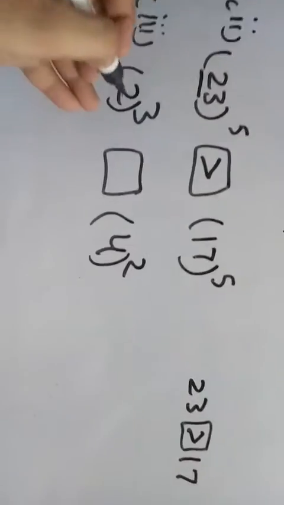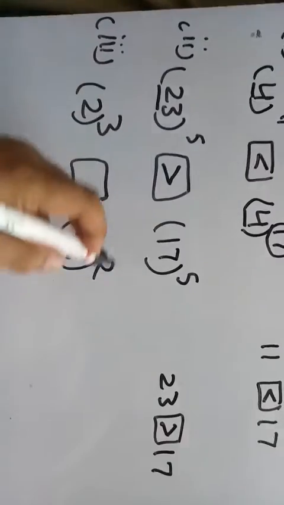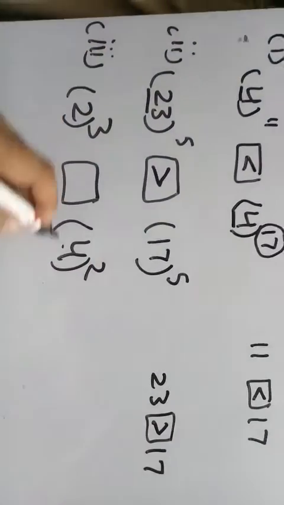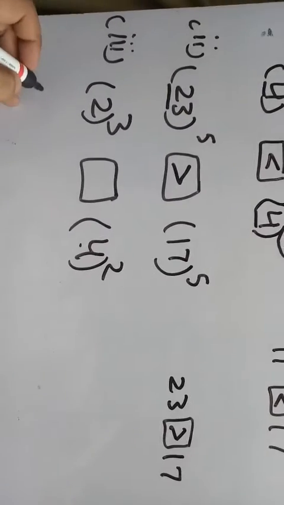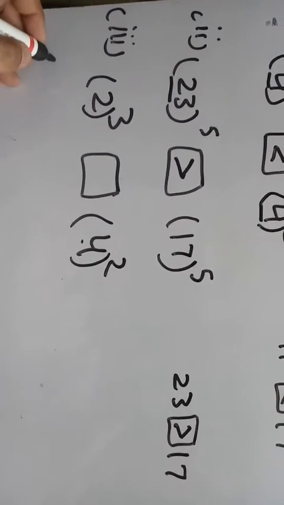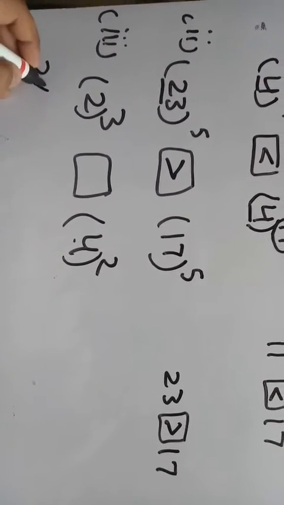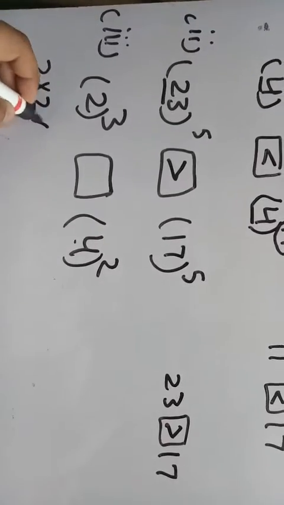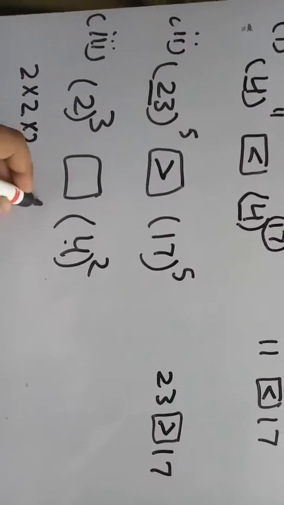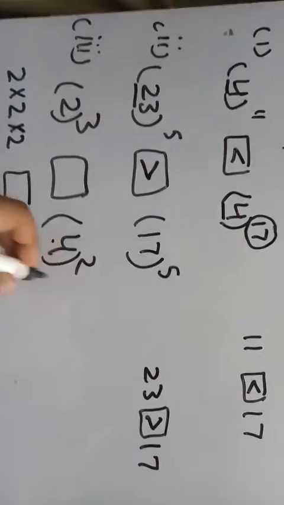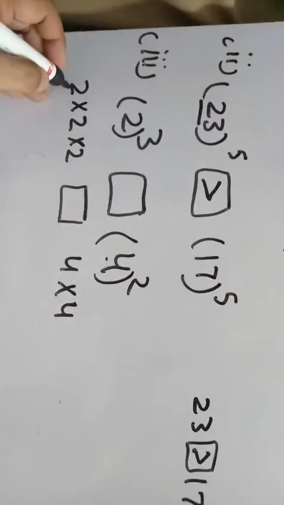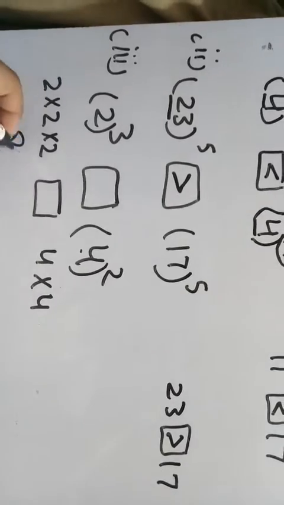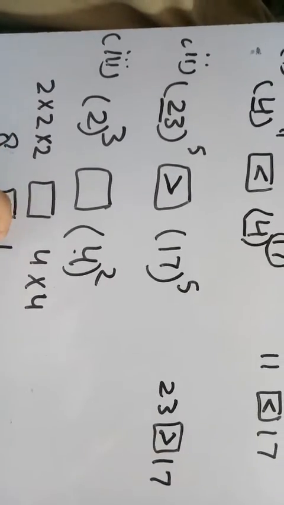But the third one: when the bases are different and the powers are also different, we can solve it. 2 raised to the power 3 can be noted down as 2 multiply 2 multiply 2, and 4 raised to the power 2 is 4 multiply 4. 2 2s are 4, 2 4s are 8, and 4 4s are 16.